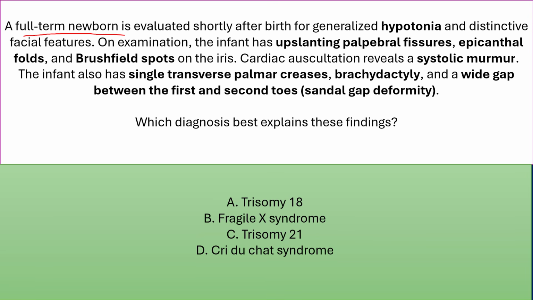A full-term newborn is evaluated shortly after birth for generalized hypotonia and distinctive facial features. On exam, the infant has up-slanting palpebral fissures, epicanthal folds, and Brushfield spots on the iris. Cardiac auscultation reveals a systolic murmur. The infant also has a single transverse palmar crease, brachydactyly, and a wide gap between the first and second toes.